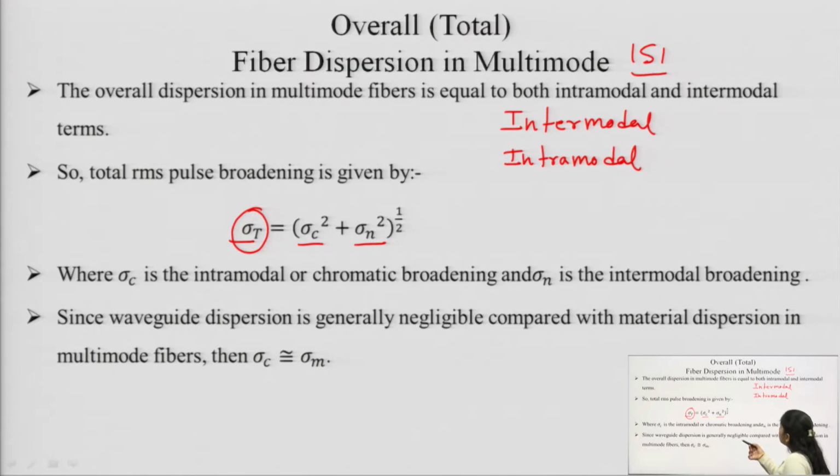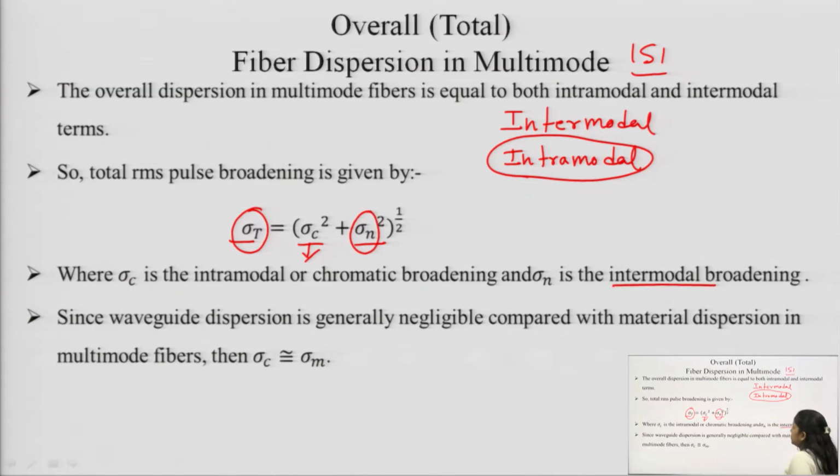So, what is sigma c? Sigma c is our chromatic broadening, which is due to the intramodal dispersion, and sigma n is due to the intermodal dispersion. When we take the square of both and then take the root of that, we get the total RMS pulse broadening. We know that intramodal dispersion is basically of two types, that is waveguide dispersion and material dispersion.